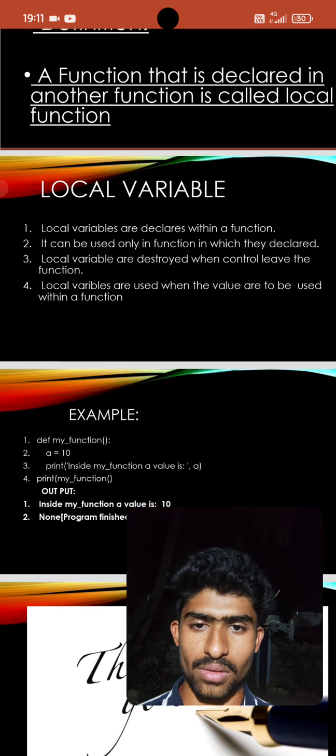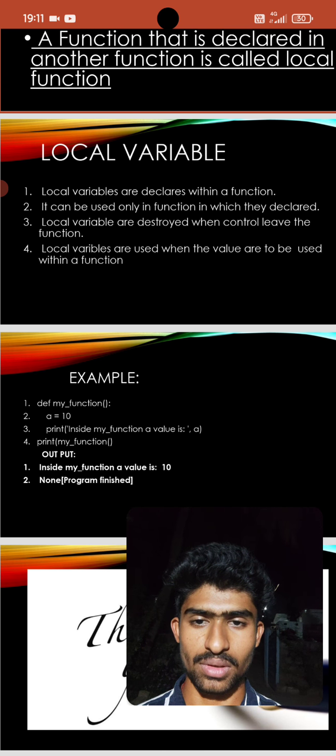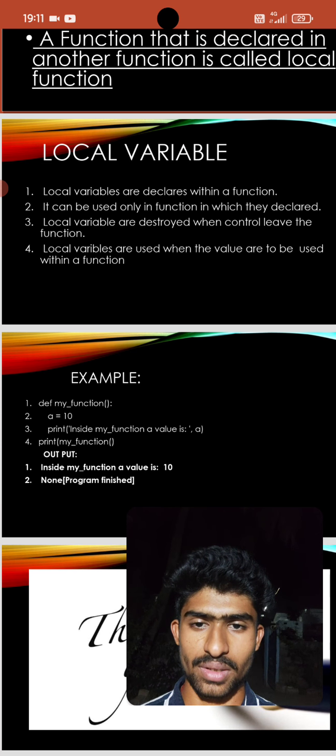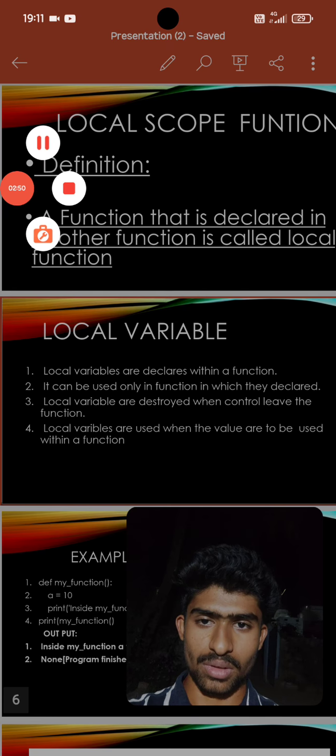Third, local variables are destroyed when the control leaves the function. Fourth, local variables are used when the values are to be used within a function. The main point is that local variables are used only in functions, not outside the function. If we use them outside the function, it will show an error. Now, an example.